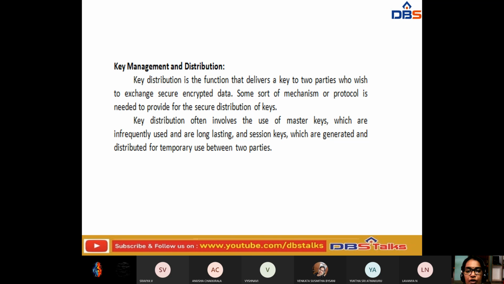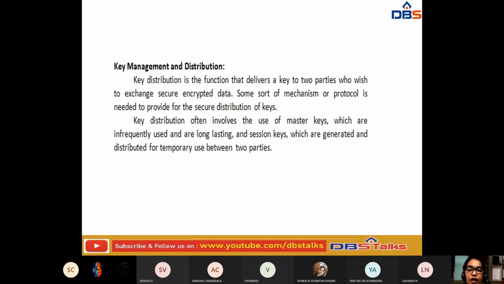Often it involves the use of master keys, which are infrequently used. The main thing you have to keep in mind is that you have to use a key which is infrequently used. Key distribution often involves master keys, which are infrequently used and long lasting, and session keys, which are generated and distributed for temporary use between the two parties.